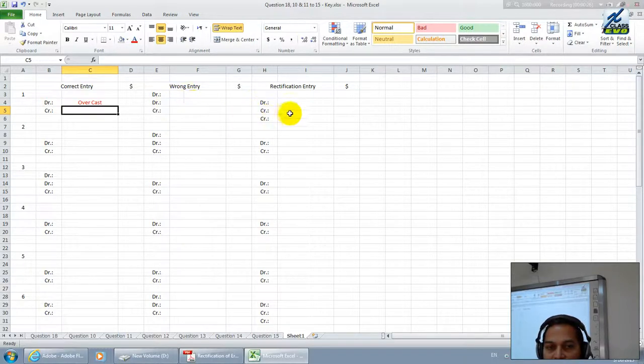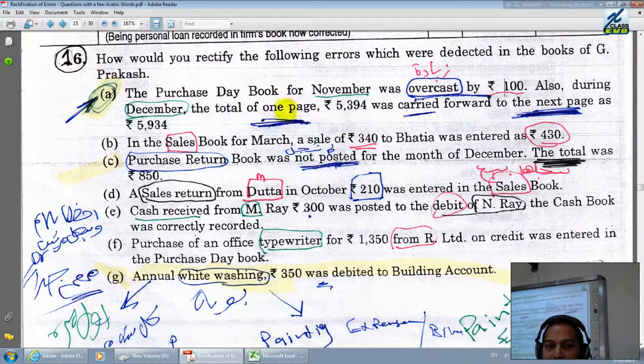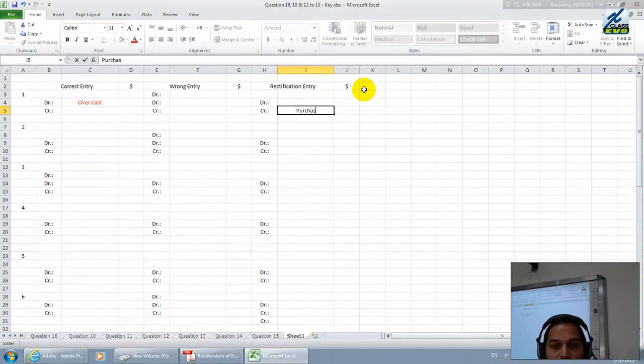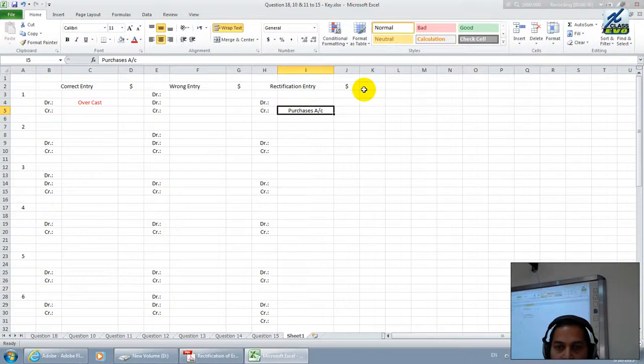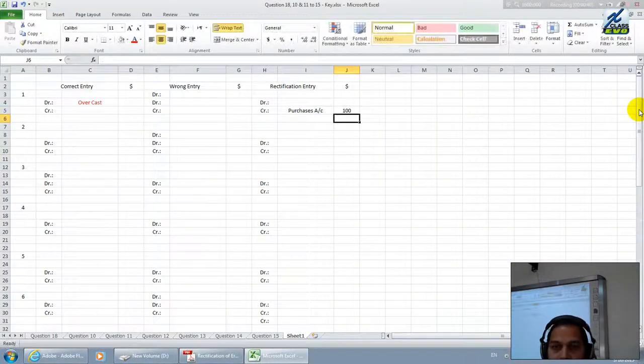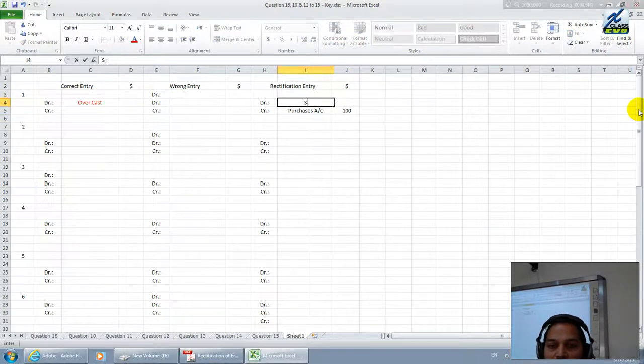Purchases overcast, we have to post into the opposite side. That means you have to post on the credit side. Therefore, we have to write credit purchases account. And what is the value? They say the purchases book overcast is 100. Debit anything is not there, then what will come? Suspense account will come, with the same value of 100.